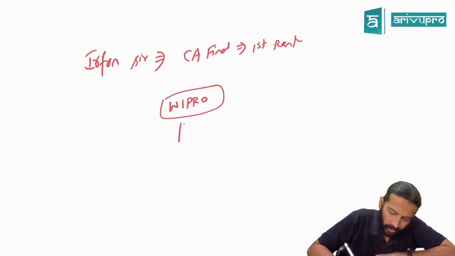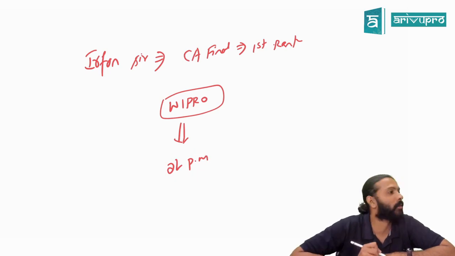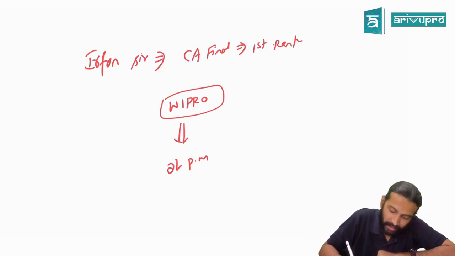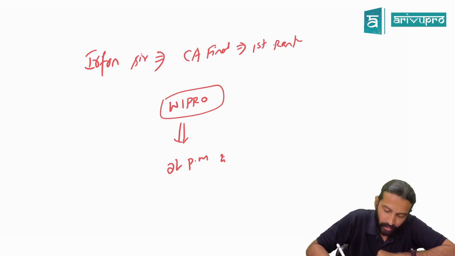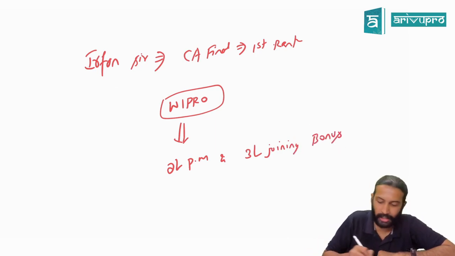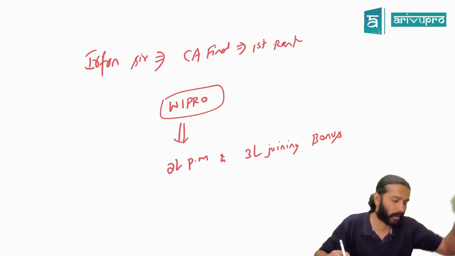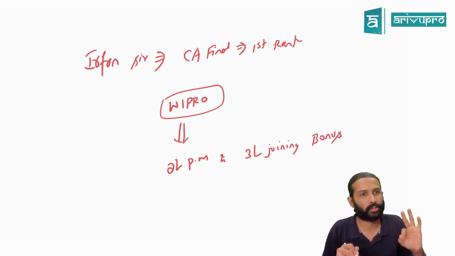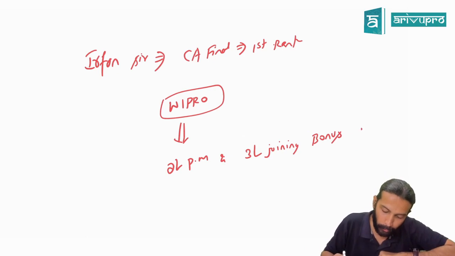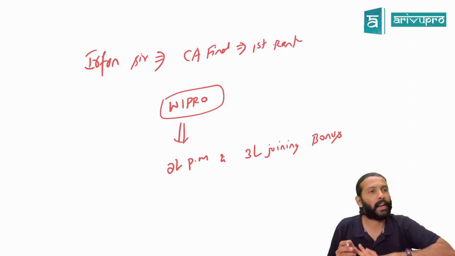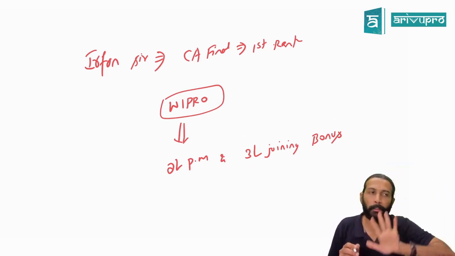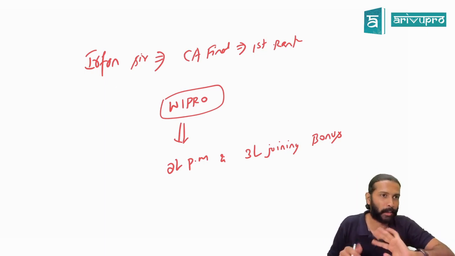So Wipro told Irfan, we will give you a package of 2 lakh rupees per month, and if you join our company, we will give you a joining bonus of 3 lakh rupees. Normally, it is practice in some companies that if you join, they give you one lump sum initially. That we call joining bonus. So if Irfan joins Wipro, then Wipro will give 3 lakh rupees straight away as joining bonus. So far good with the example?